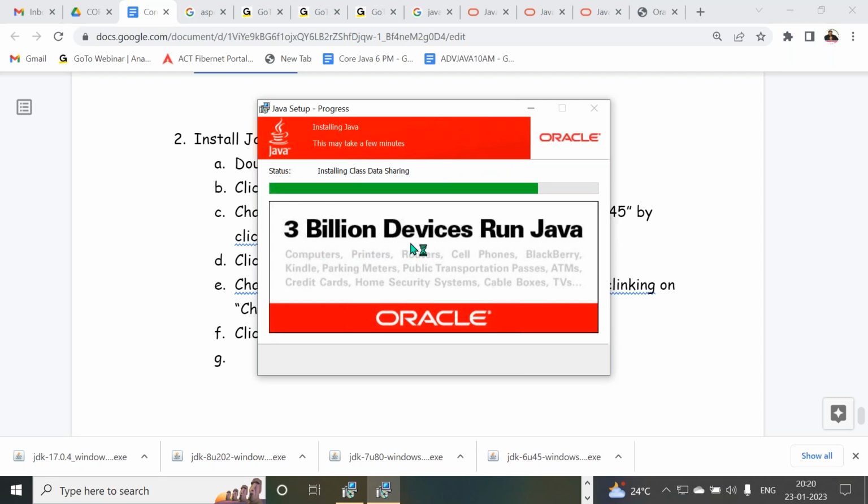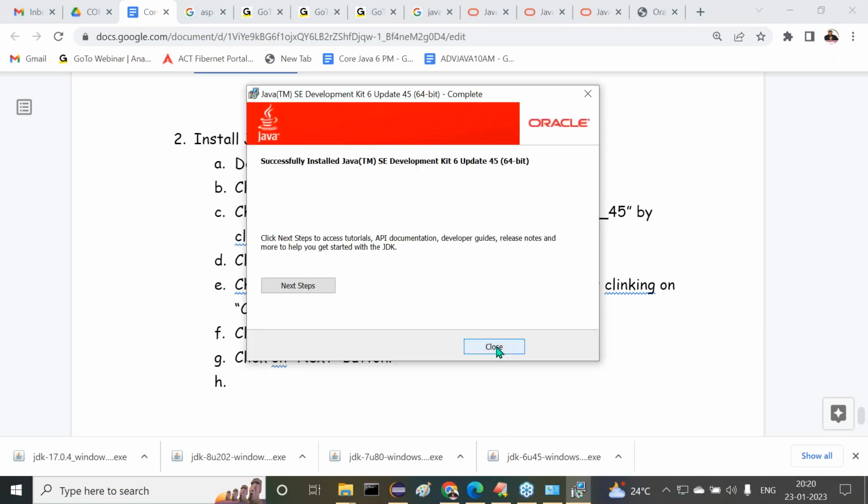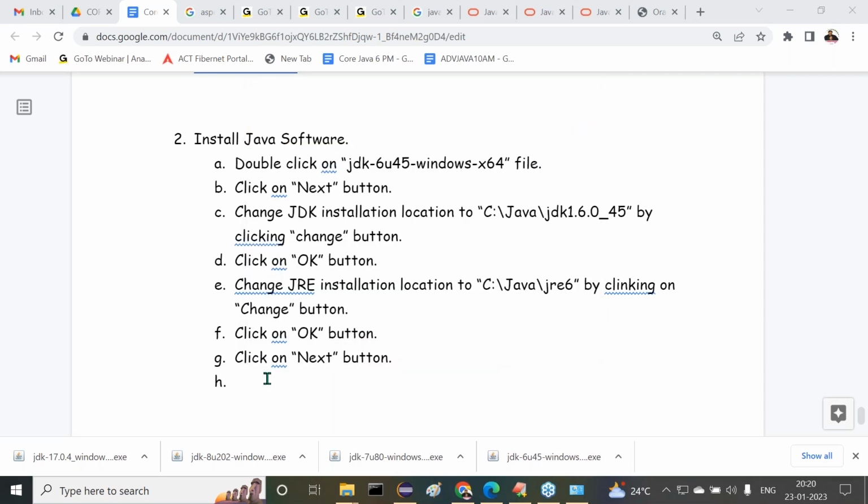3 billion devices run Java. Like this, so many things now. Right, sir. Observe carefully. Now here, what we have to do? Click on the next button. Then after clicking on the next button, what we have to do? Click on the close button. Finish. Automatically click on the close button.